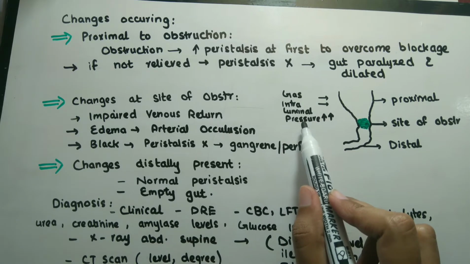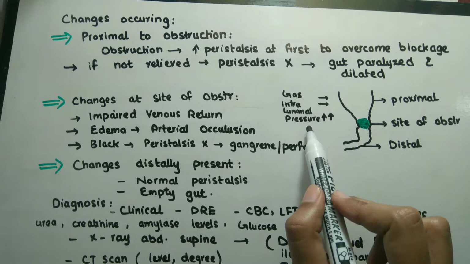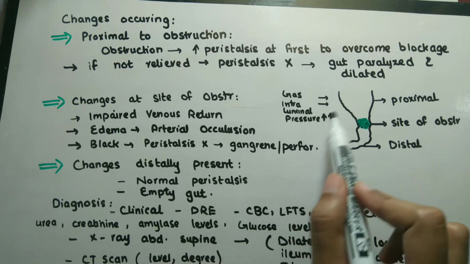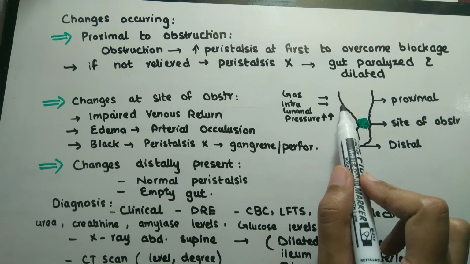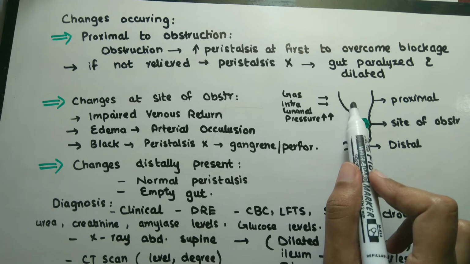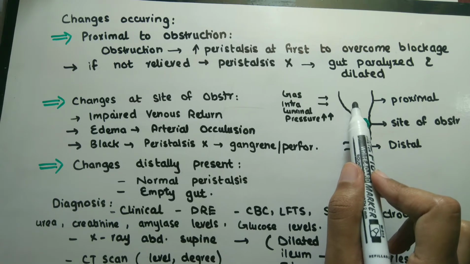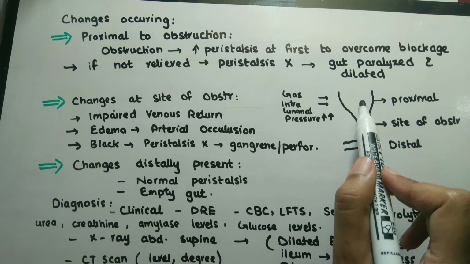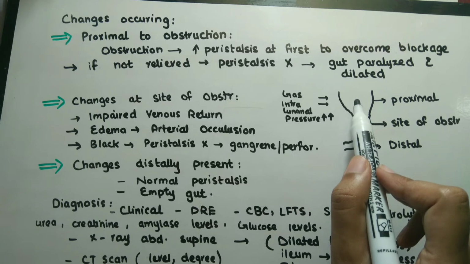Why has intraluminal pressure increased at this site? Because normally the small intestine receives 8 liters of fluid daily. This fluid comes from saliva, stomach, duodenum, pancreas and liver. The majority of this fluid is absorbed in the small intestine, but during intestinal obstruction, intraluminal pressure is increased, leading to venous and lymphatic congestion, and this fluid accumulates within the lumen of the intestine. Due to this fluid accumulation, intraluminal pressure is increased. This leads to dehydration and electrolyte loss.